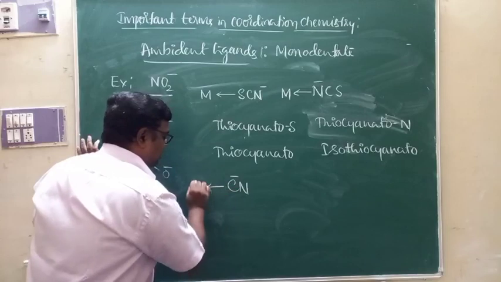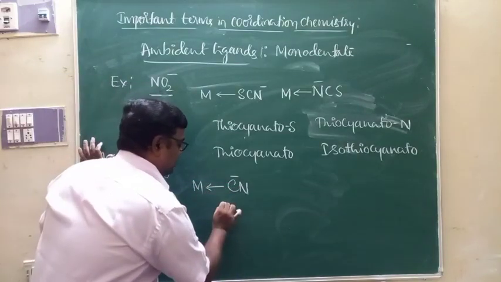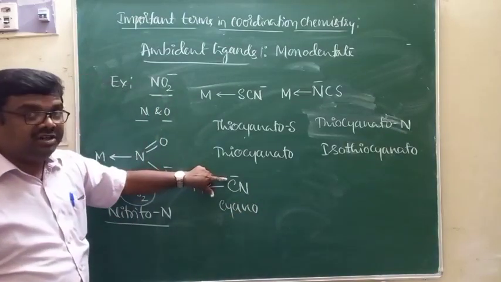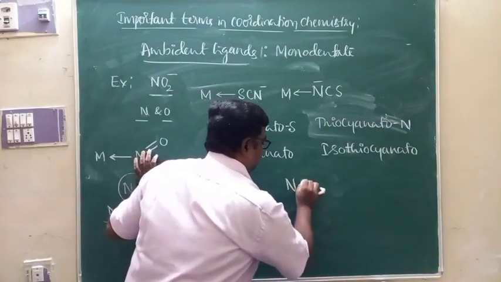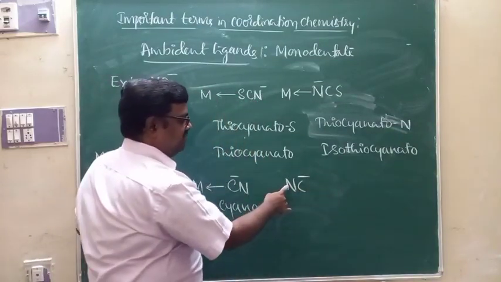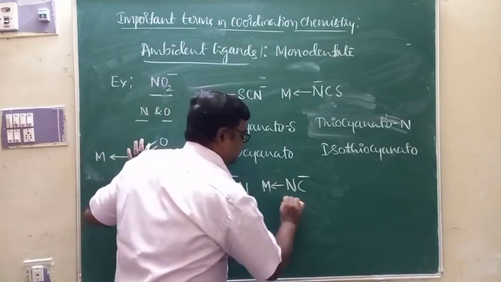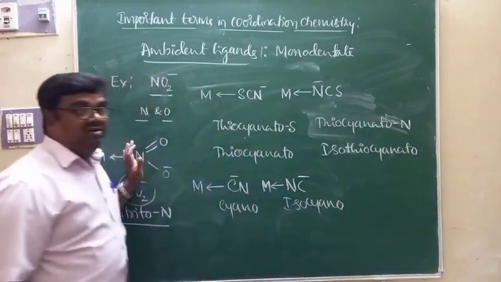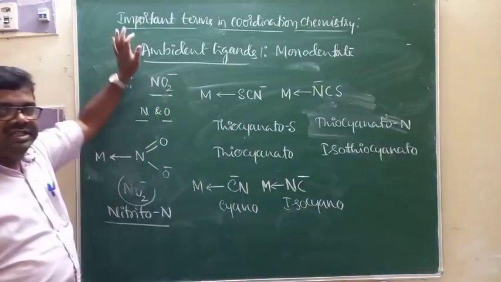If carbon takes part in coordination bonding, nitrogen doesn't, then its name is cyano. This is the representation of cyano, where carbon is a donor atom. If nitrogen takes part in coordination bonding with the central metal ion, its name is isocyano. So here nitrogen takes part in coordination bonding.